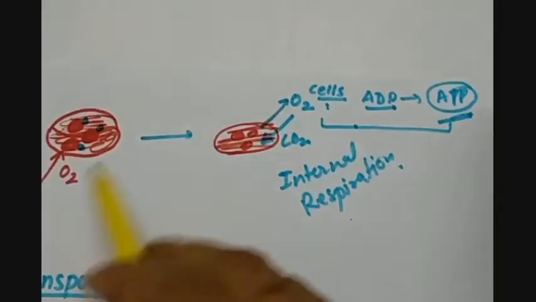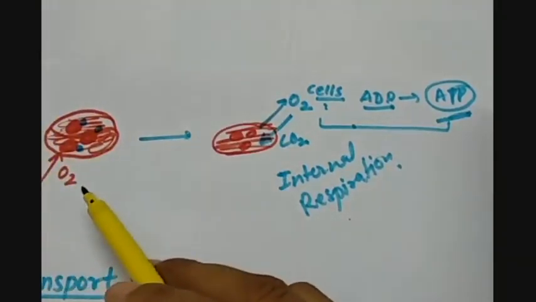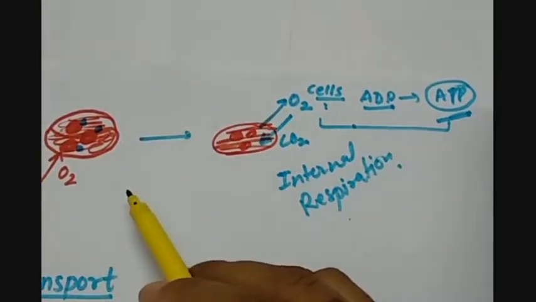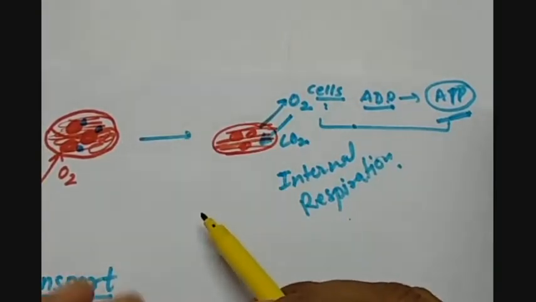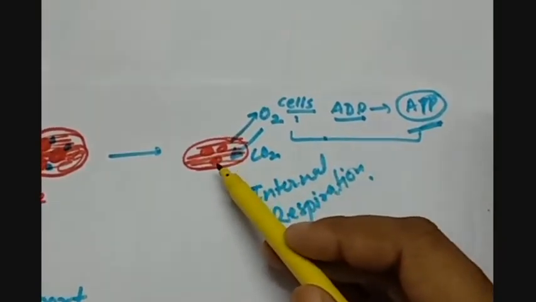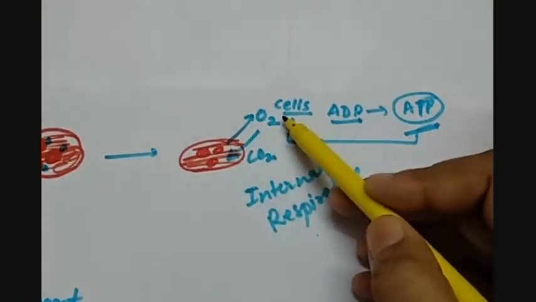Now the oxygenated blood comes out of the lungs, pumped by the heart, and goes to all the parts of the body. Now what happens? When this RBC reaches the body cells, again the gas exchange takes place. Oxygen goes to the cells, CO2 comes into the blood.